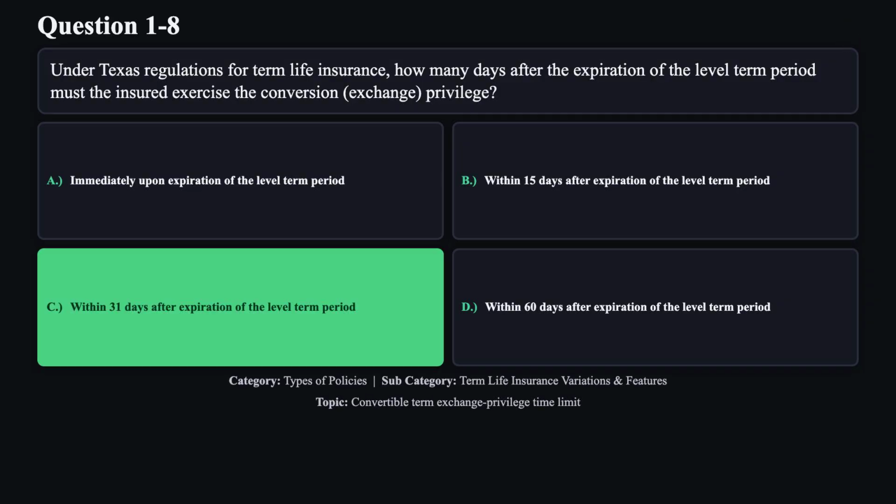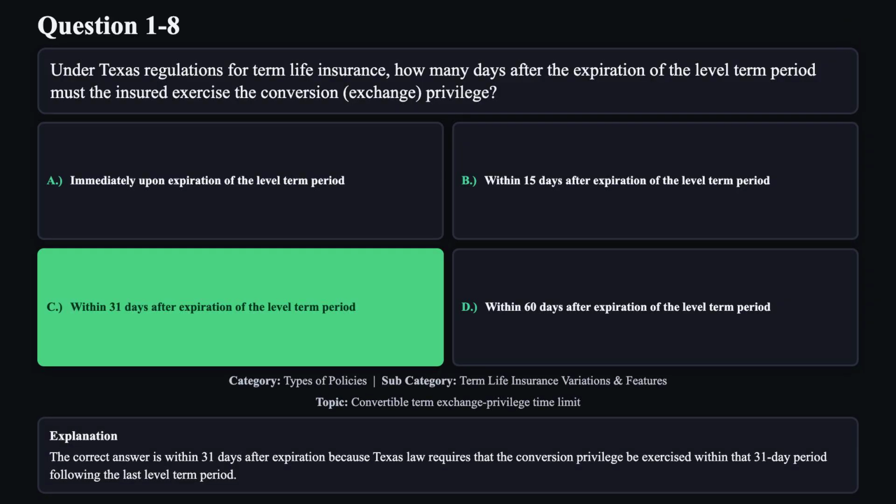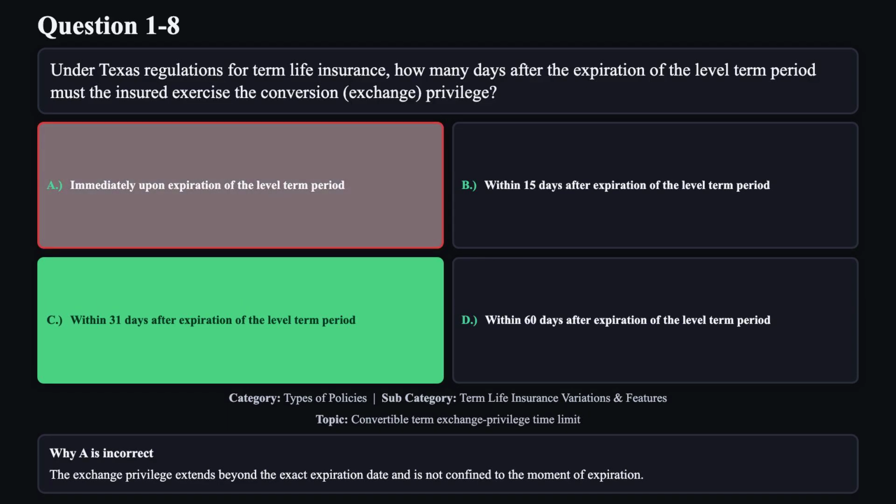The correct answer is C. The correct answer is within 31 days after expiration, because Texas law requires that the conversion privilege be exercised within that 31-day period following the last level term period. Reason A is not correct. The exchange privilege extends beyond the exact expiration date and is not confined to the moment of expiration.